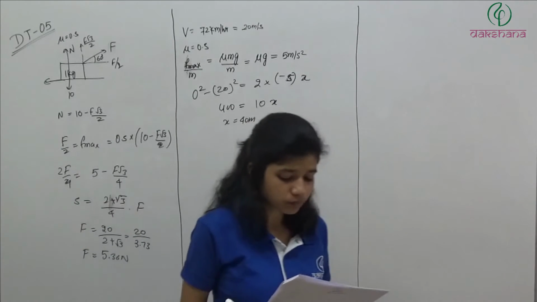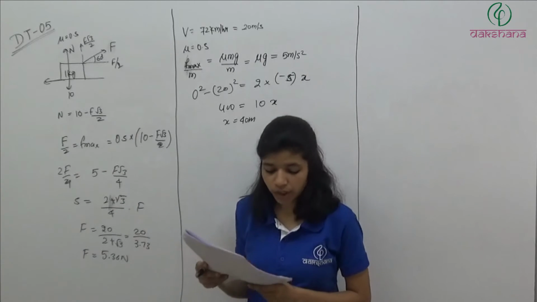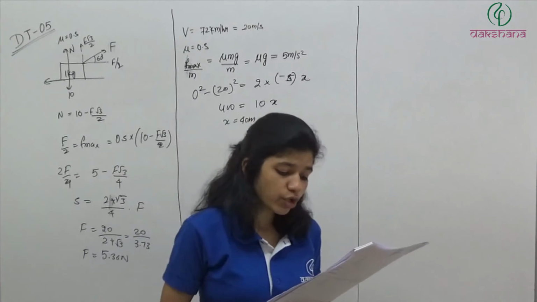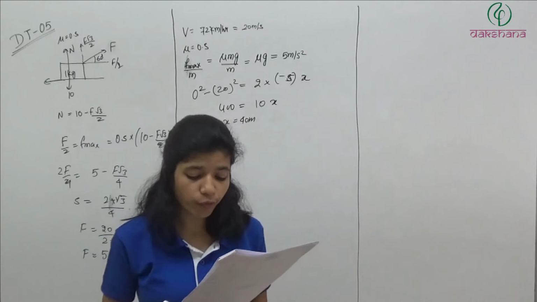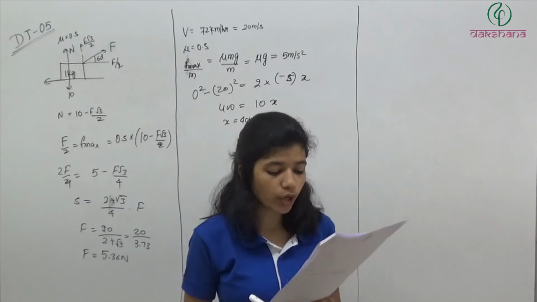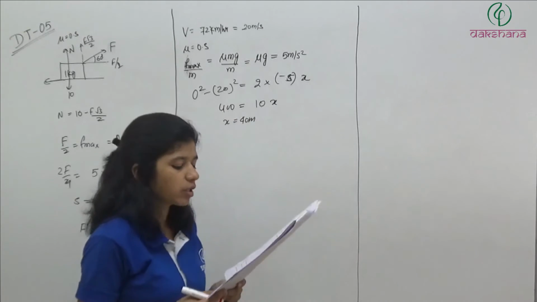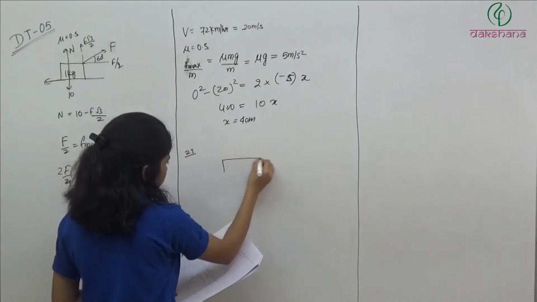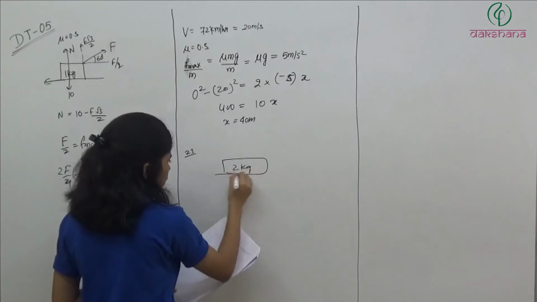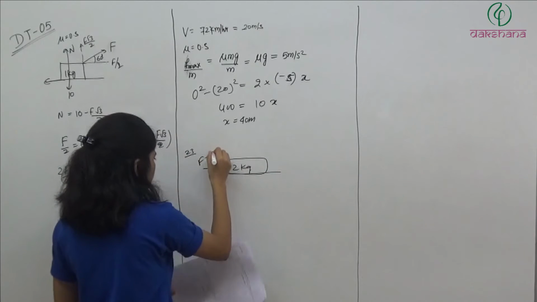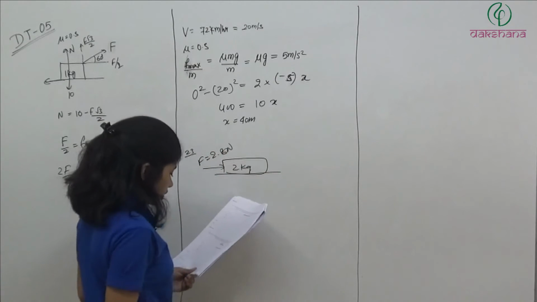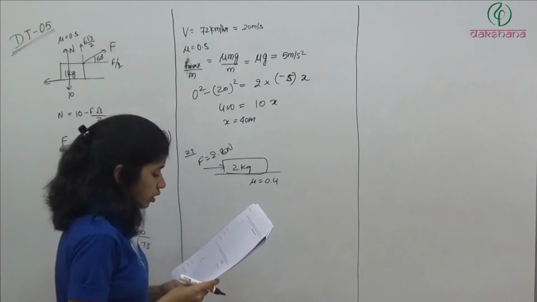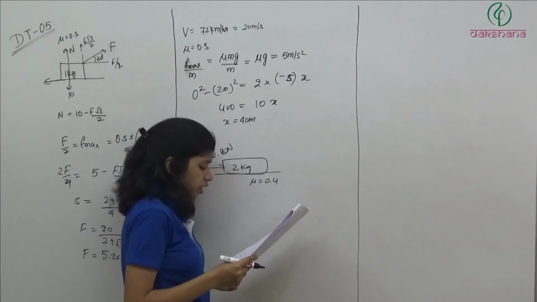Question number 23. A block of mass 2 kg is placed on a floor. The coefficient of static friction is 0.4. A force of 2.8 Newton is applied on the block as shown in the figure. The force of friction between the block and the floor is. So we have a 2 kg block. We are applying a force equal to 2.8 Newton, and mu is equal to 0.4. Now here we have to find the friction force.